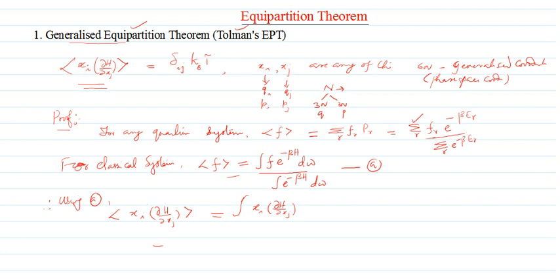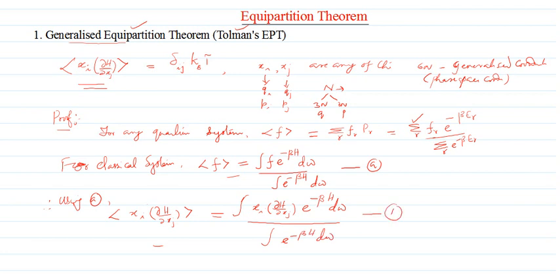In place of F I have substituted xi dou H by dou xj, then multiplied by e raised to minus beta H, H being the Hamiltonian of the system, d omega, whole divided by the integral of e raised to minus beta H d omega. We call this our starting equation.